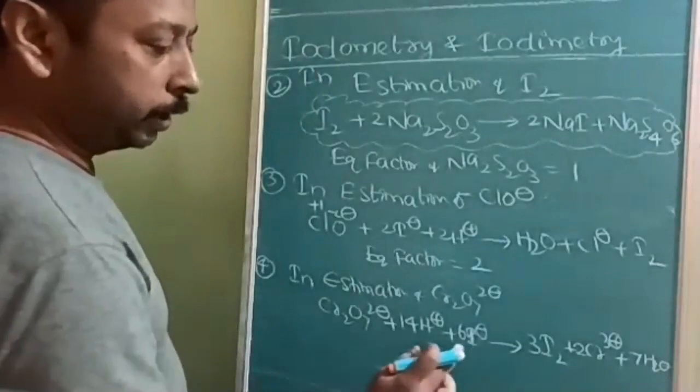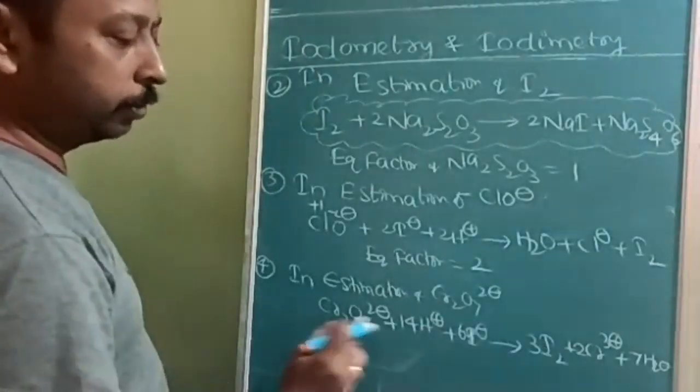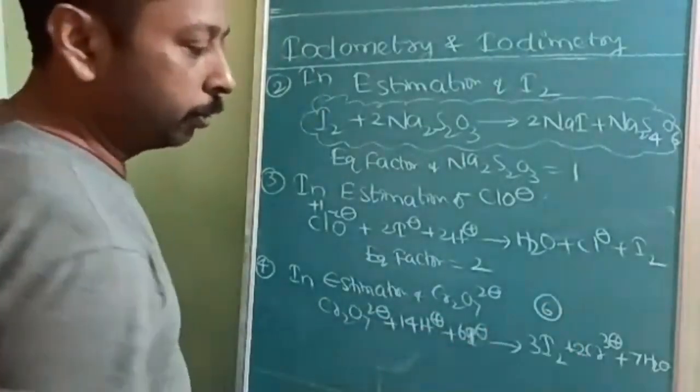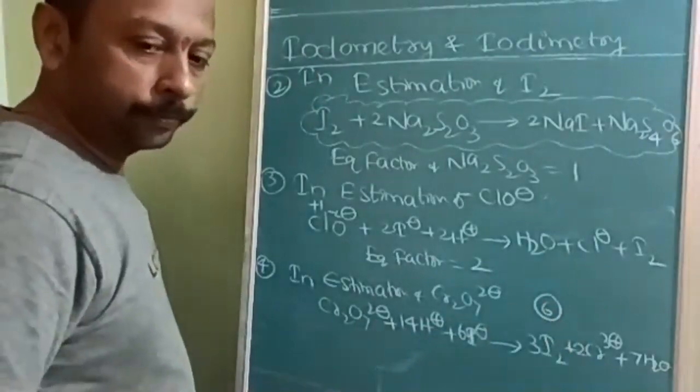Potassium dichromate, here the equivalent factor I think you can find out is 6. Okay. So note this down, then we will go further.